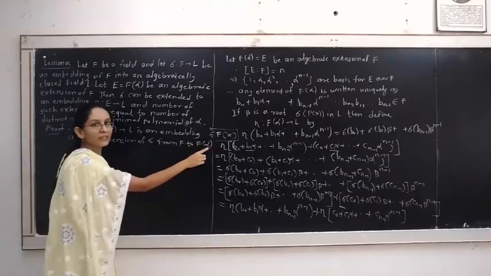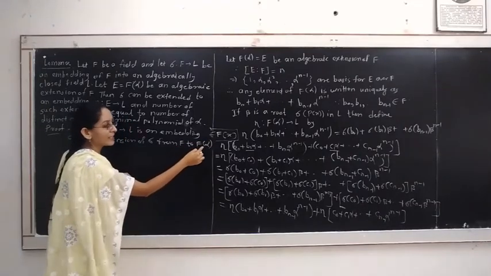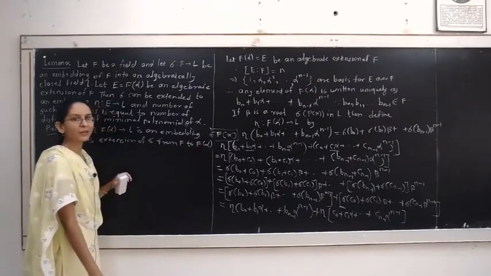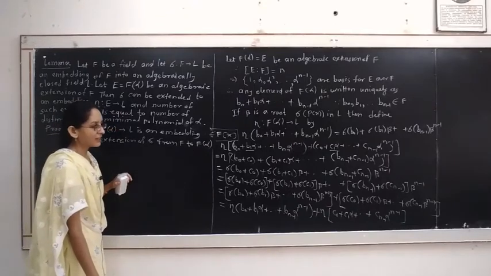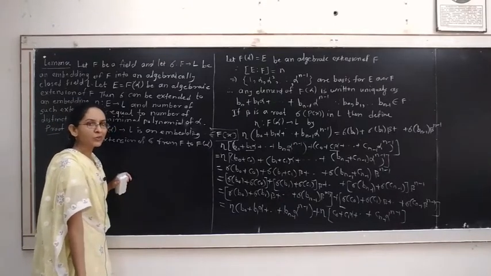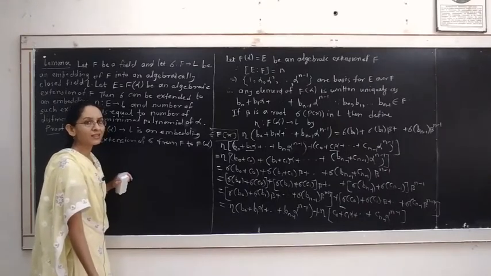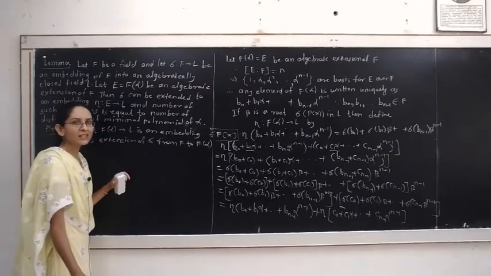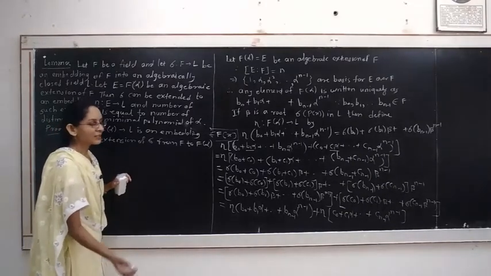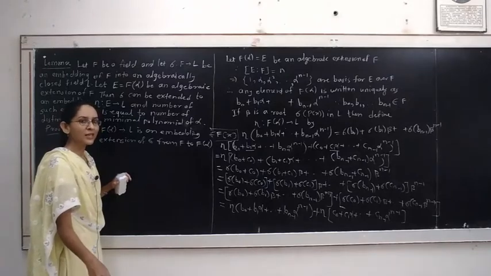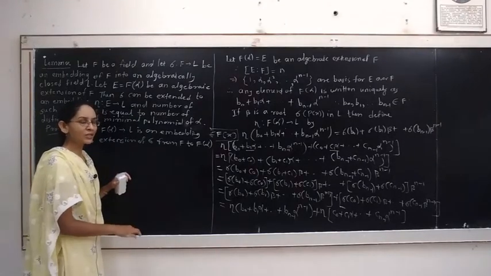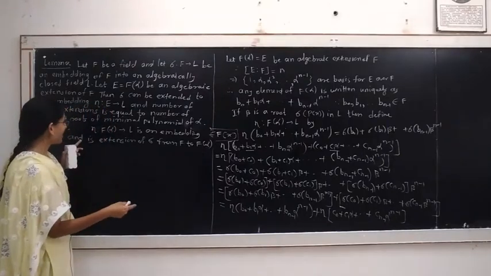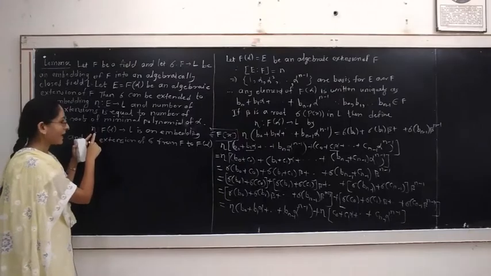F of alpha is an extension of F. It is found by adjoining one root of p(x) to F, but p(x) has degree n. Hence, it has at most n roots, may be same or distinct. By considering distinct roots of the polynomial p(x), because p(x) is irreducible over here, it has n distinct roots. N roots may be distinct or same. By considering n distinct roots, this is one of those roots, we get n extensions,